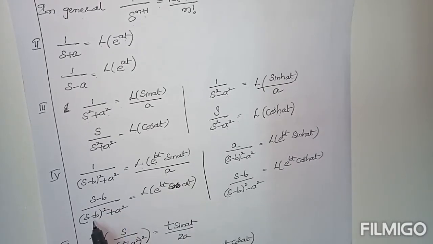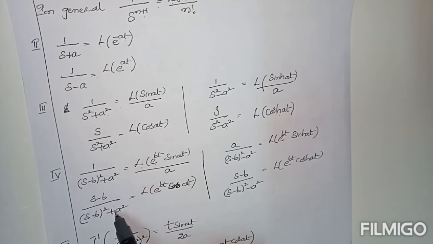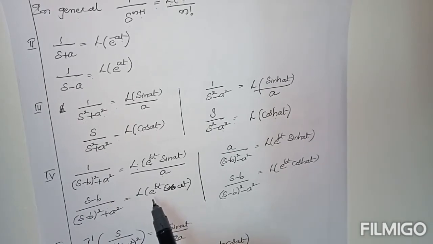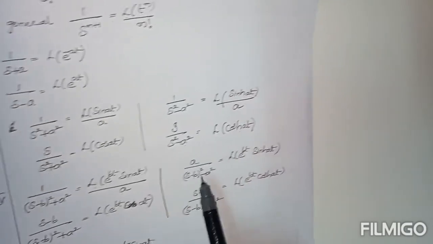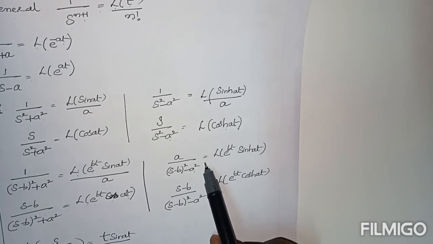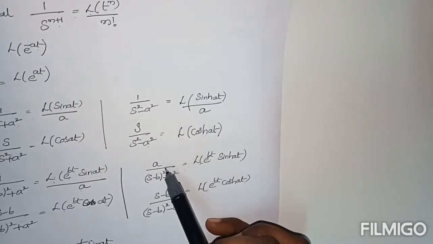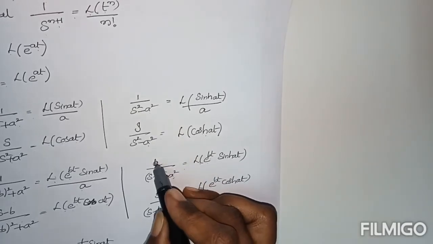Next, s minus b by s minus b whole square plus a square. Here also these two are the same to each other, but in place of s, s minus b is there. Instead of s minus b, the corresponding result is L of e power bt cos at. Similarly, here also a by s minus b whole square minus a square equals L of e power bt sinh of at. These two are the same. Here also you can write 1 also.